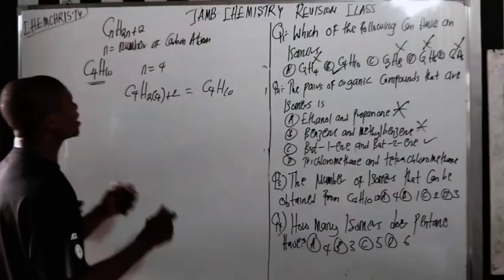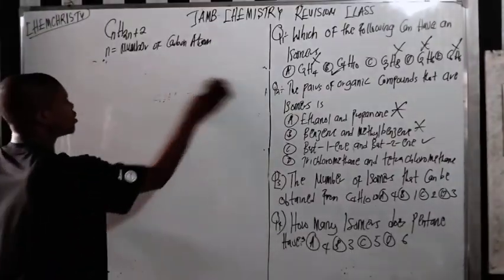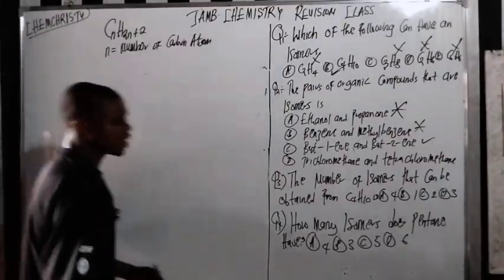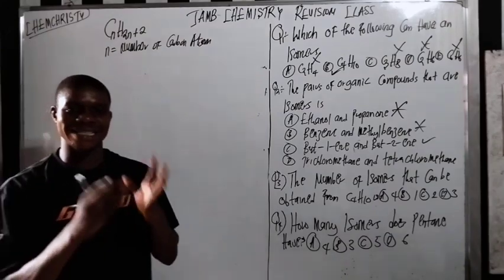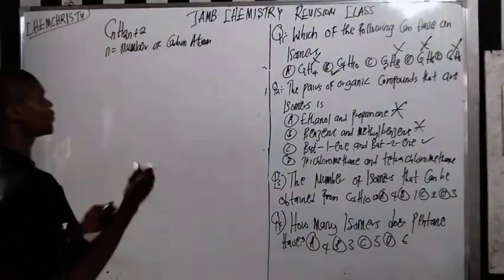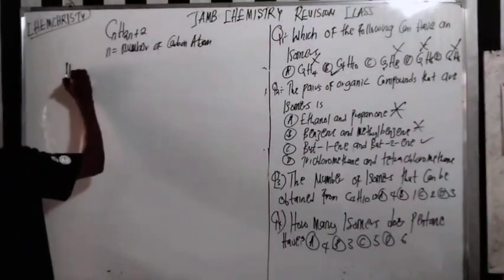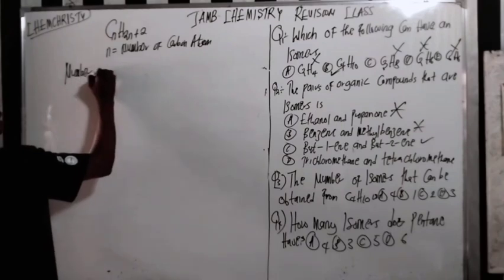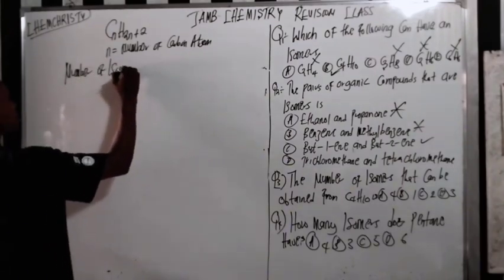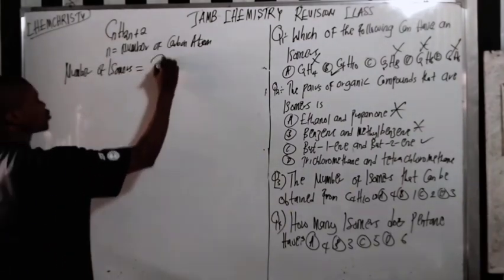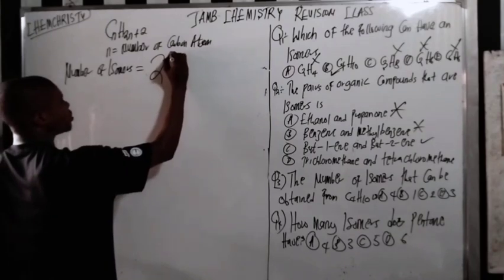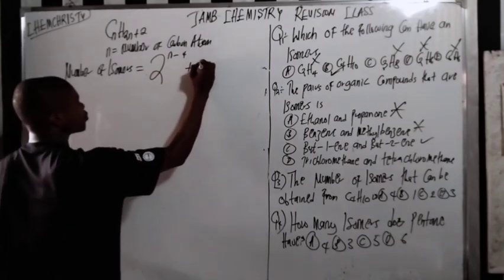So whenever they ask you the possible number of isomers of an alkane, we have a simple formula to do that. Here is the formula: number of isomers equals 2 raised to (n minus 4) plus 1.